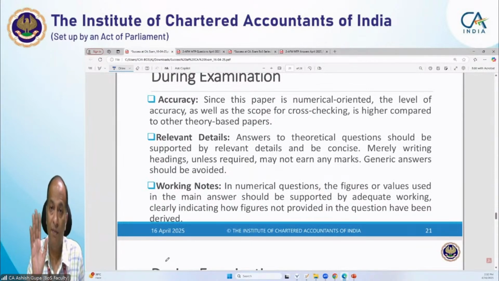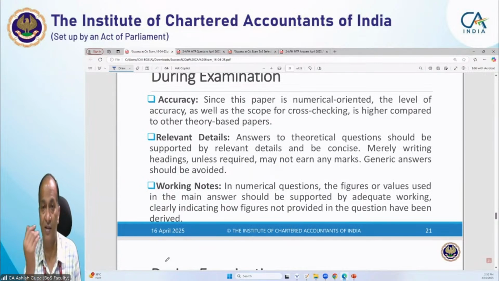Oh, my answer is right. My answer is all right. But what used to happen in one of my examinations, I remember around 30 years back, in one costing paper, one question came, and when we came out from the examination hall, everyone said that their question got the rounded-off answer, and they were very happy.